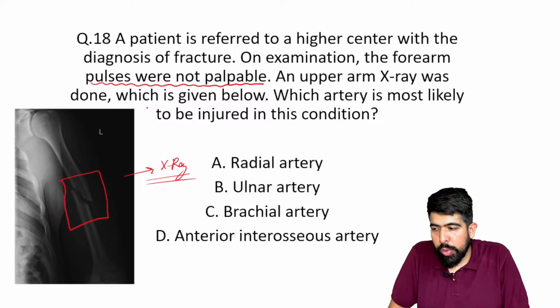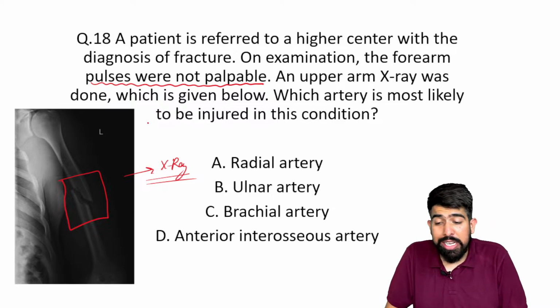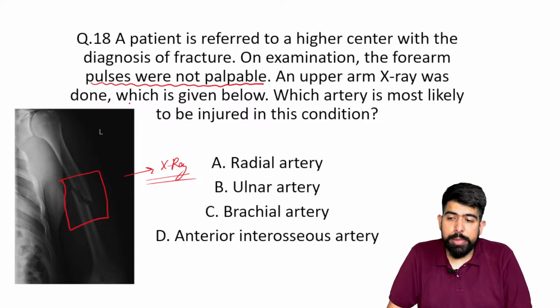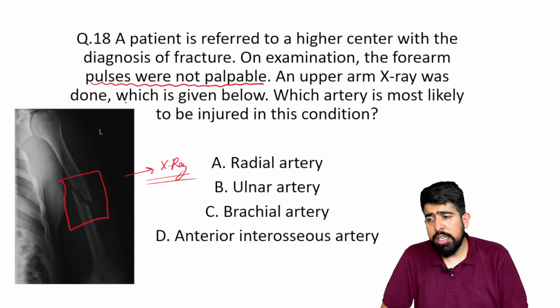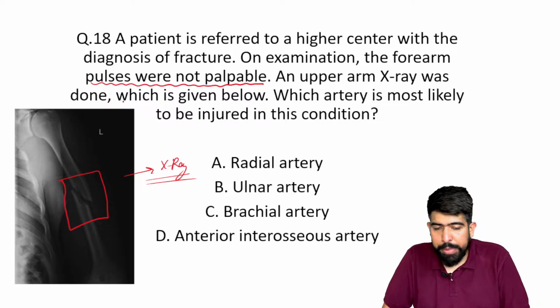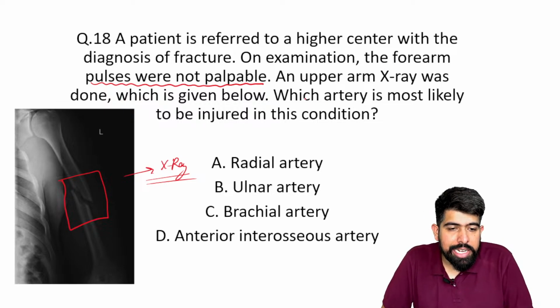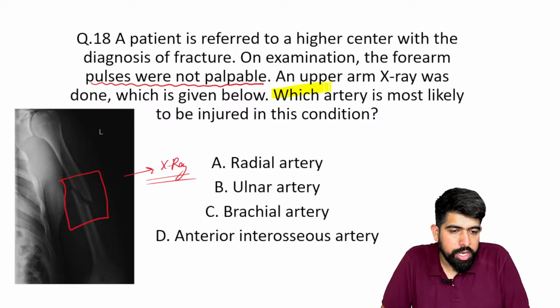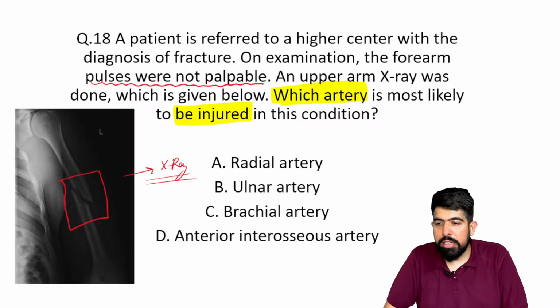And what is this showing? It is showing us the fracture of the shaft of the humerus. Now understand the thing. In the MCQ, they are asking which artery is most likely to be injured in this condition. So they are asking about the artery, not about the nerve.